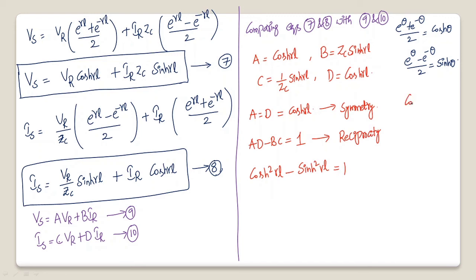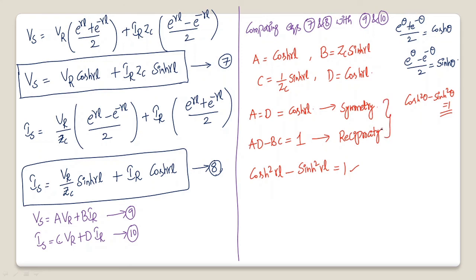So this is 1, and the network follows both properties, symmetry and reciprocity.